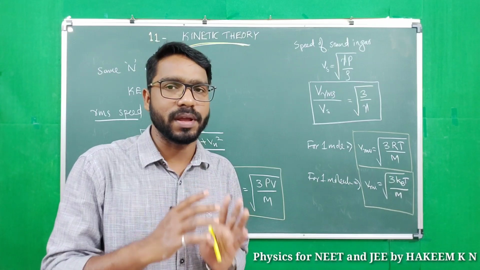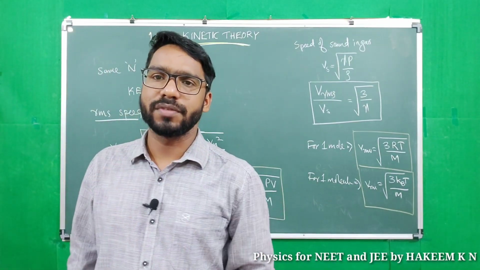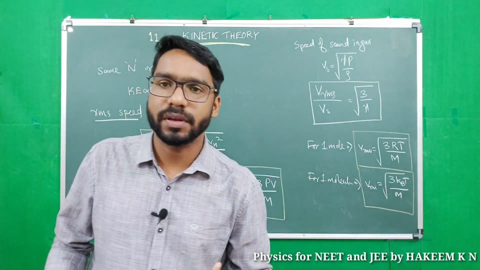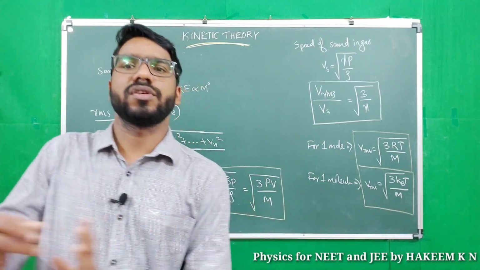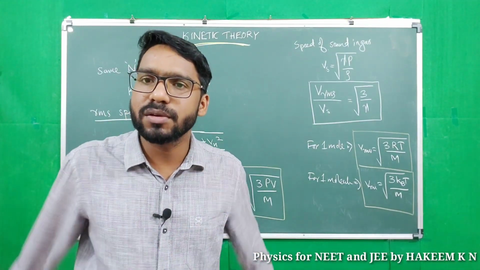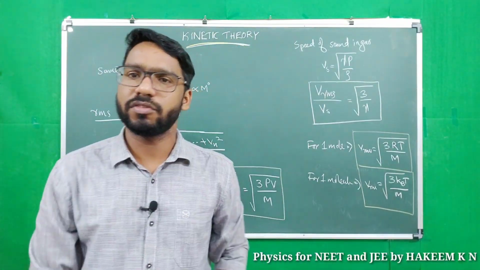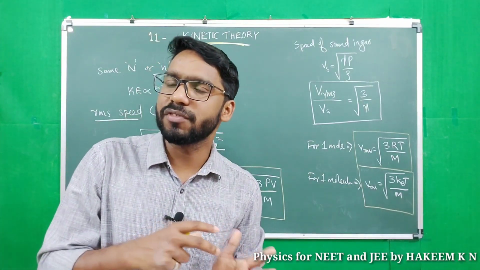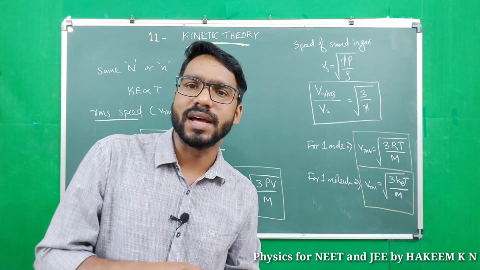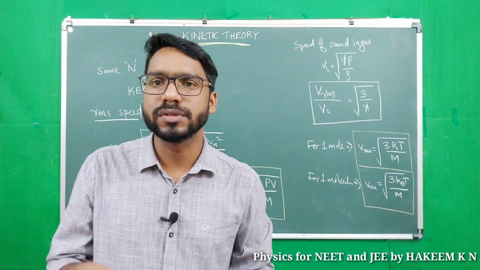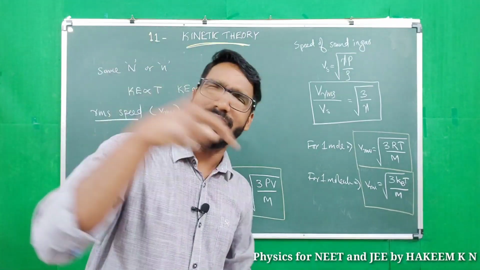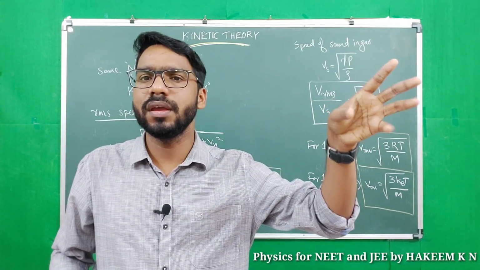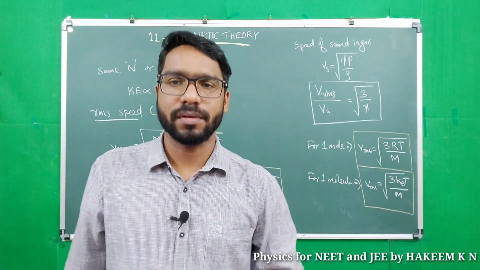Okay, if escape velocity from a planet is less than the RMS velocity of gas molecules, then that planet will not have atmosphere, because their RMS velocity is greater than escape velocity. So the gas molecules can easily escape from the planet. That is why Moon has no atmosphere. Escape velocity from the surface of Moon is less than RMS velocity of gas molecules. So gas molecules are not tightly bound to the Moon due to its gravitation. That's why Moon has no atmosphere.